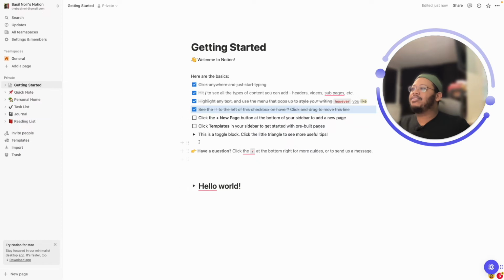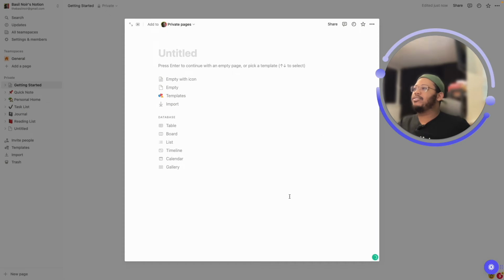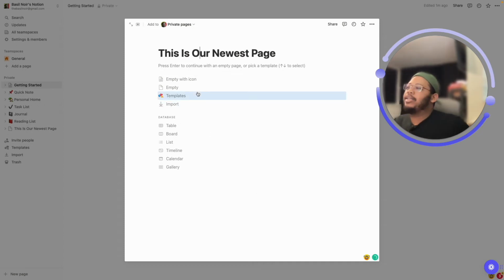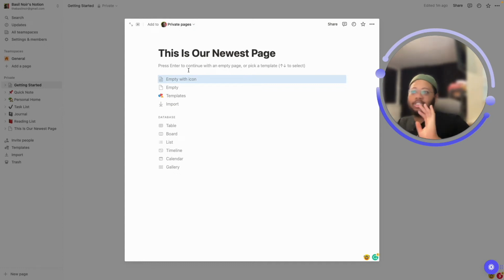All right. Click the plus new page at the bottom of your sidebar to add a new page. Perfect. New page. Do we see that we have a new page? This is our newest page. Now, every time you create a page in Notion, you could, of course, just go ahead and start writing text.